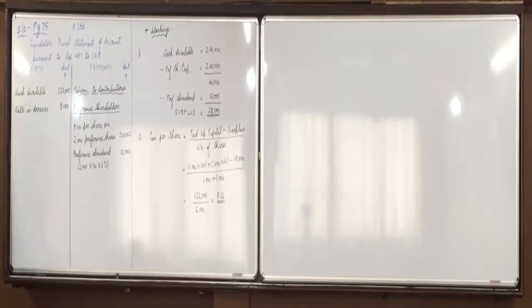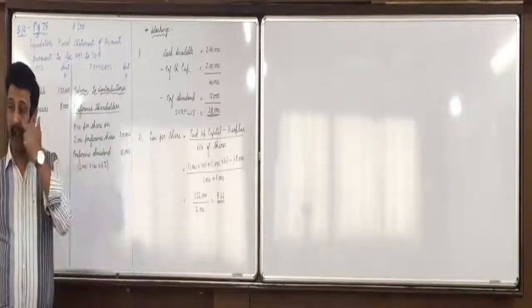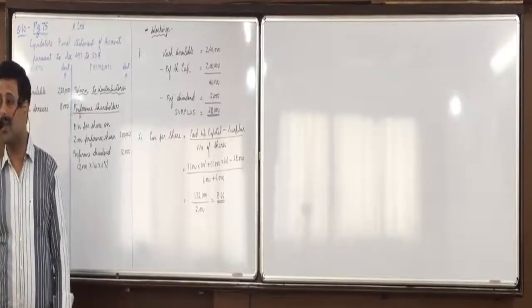Paid up value to find call or refund. First share, what is the paid up value? 100, but the loss is 66. So we have to call or refund. They have already paid 100 rupees, loss is 66. So we have to refund them 34 rupees.